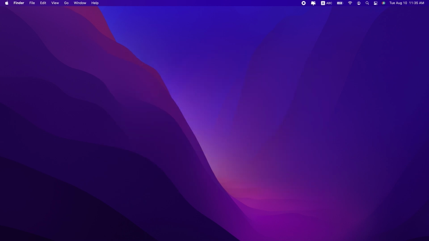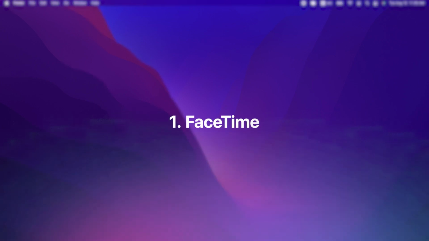macOS Monterey might not be quite as exciting as that, but it's still pretty cool. There are lots of new features, so let's get started.